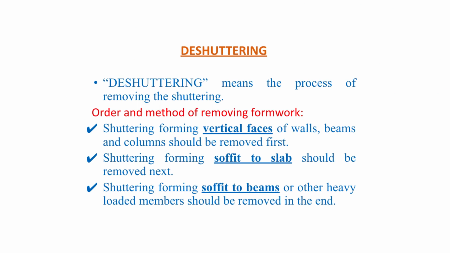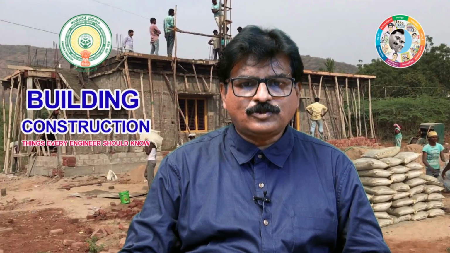Next, de-shuttering. What do you mean by de-shuttering? De-shuttering means the process of removing the shuttering. While de-shuttering, you have to follow some order. What is the order and method of removing formwork? First, shuttering forming vertical faces of walls, beams and columns should be removed. Then shuttering forming soffit to slab should be removed next. Finally, shuttering forming soffit to beams or other heavily loaded members should be removed at the end. So first vertical faces, then the slab, then the beams.